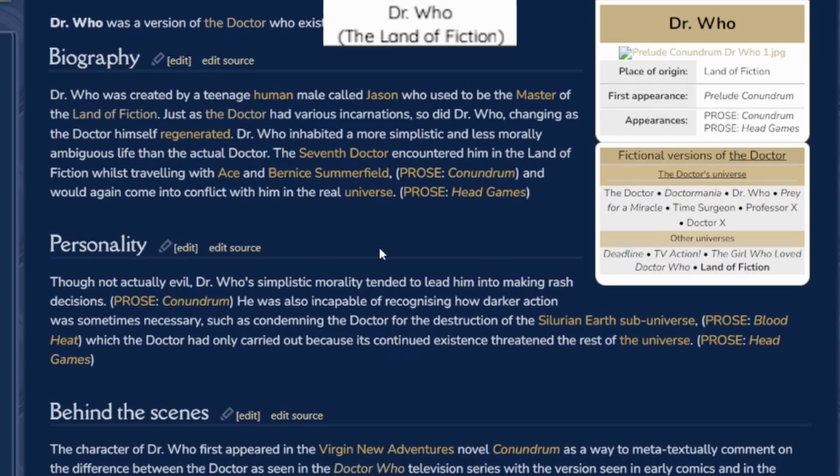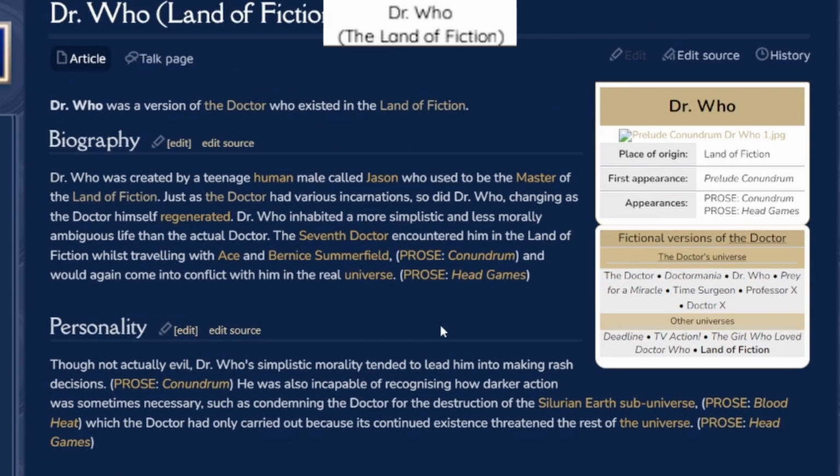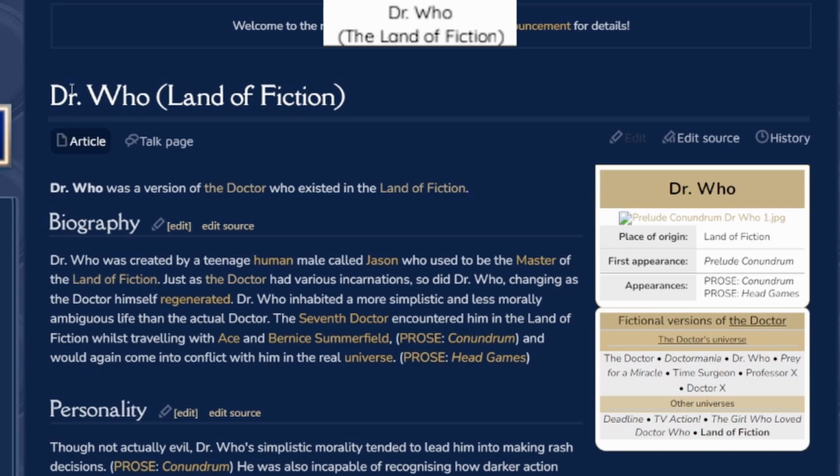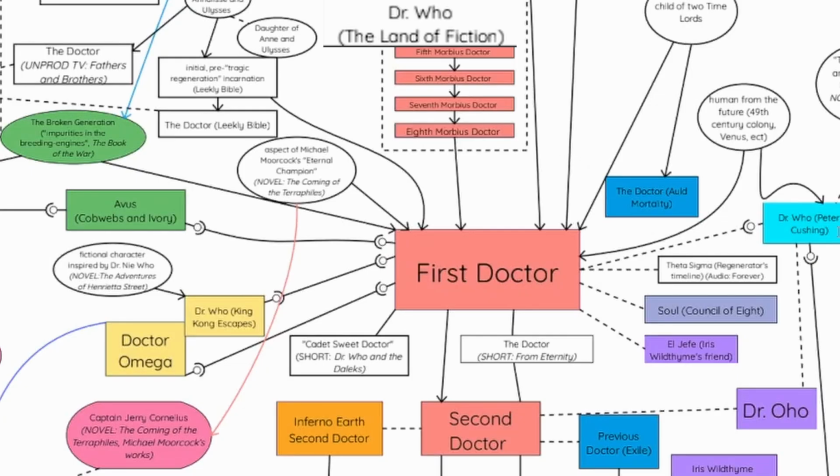I guess this is basically whenever someone made a fictional piece, it got added to the Land of Fiction. Whenever someone made a character, it got added to the Land of Fiction in the universe. So a human male called Jason, who was the master of the Land of Fiction, made Doctor Who, like Doctor Who, not the Doctor. Because he has a similar name, we could assume that was one of the first things that created the Peter Cushing version of the Doctor. Or well, the Peter Cushing character created the Land of Fiction. They're sort of related.